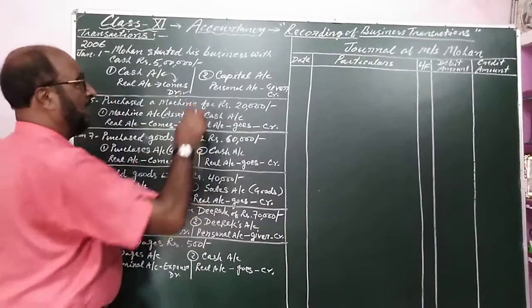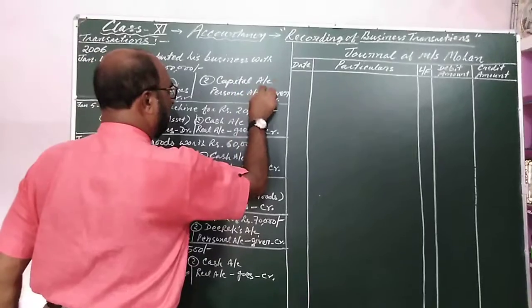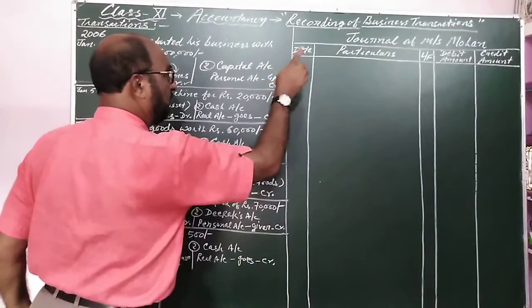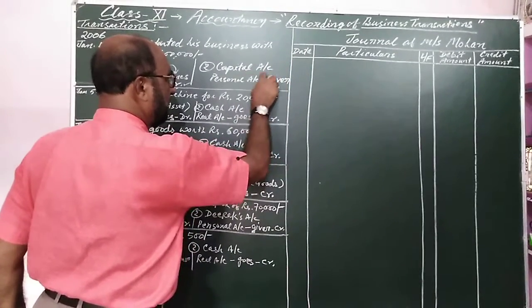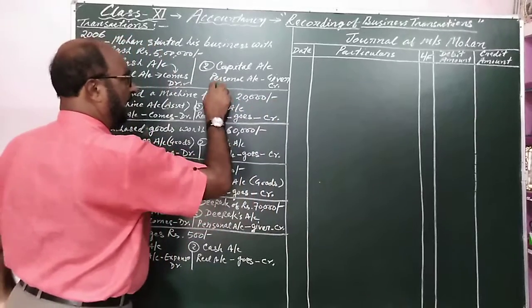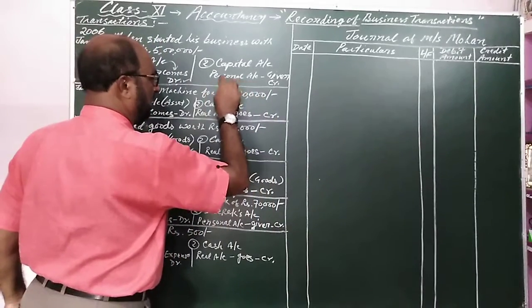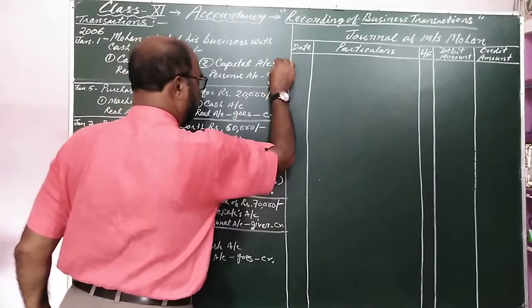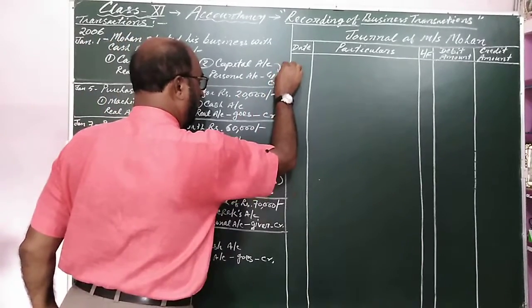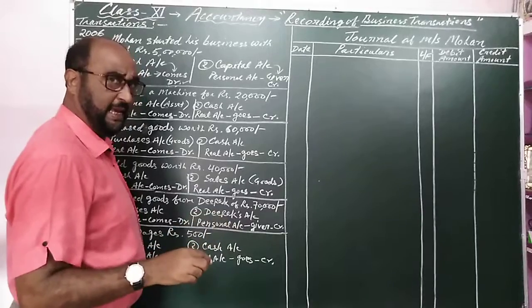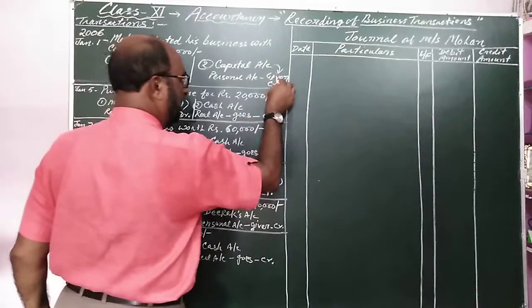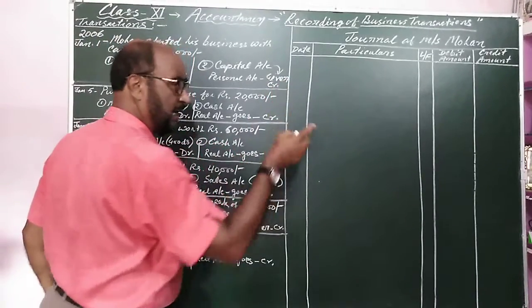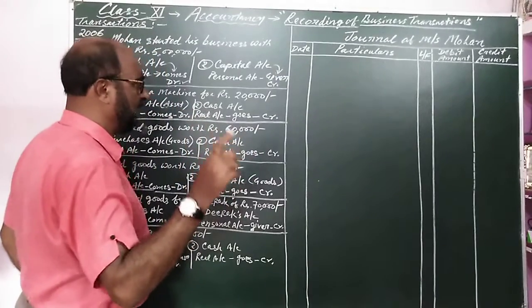And the second account is capital account, which is the account of Mohan. This is the representative personal account, the owner's account, that is a personal account. Mohan is the giver of cash. So the giver's account is credited. It is as per the rule of debit and credit.